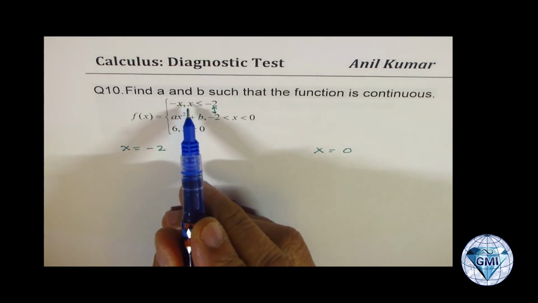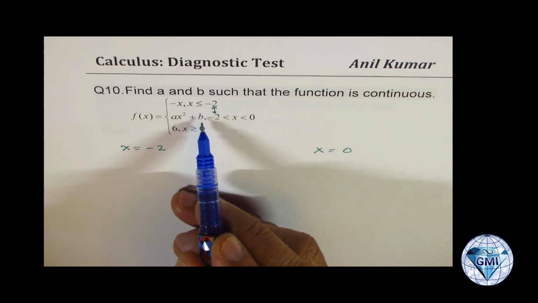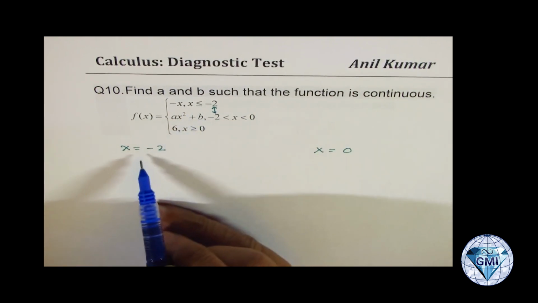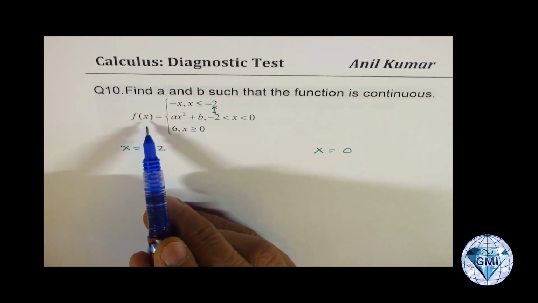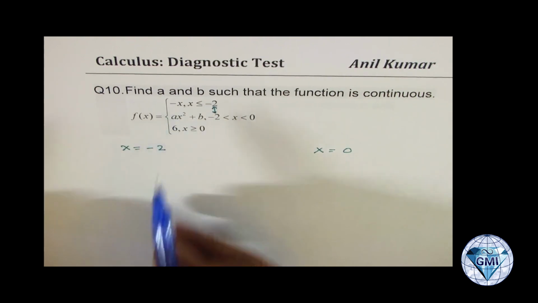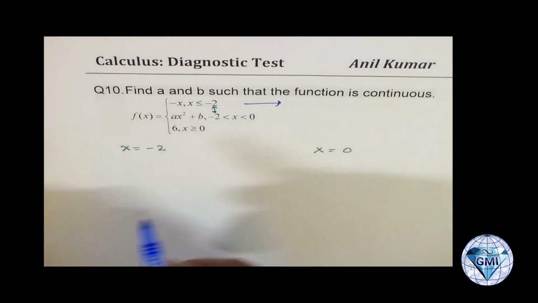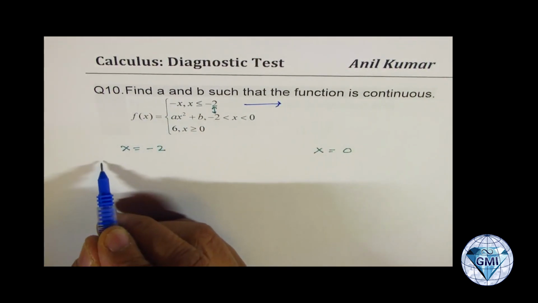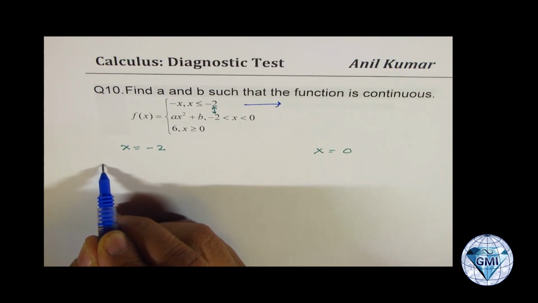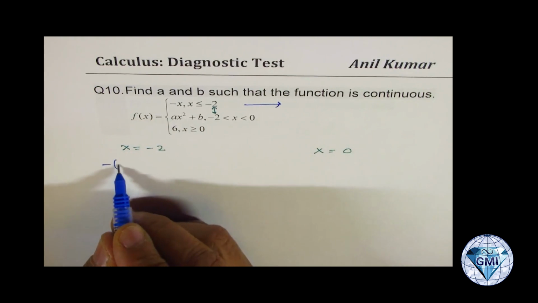So these 2 points, these are 3 different pieces. Function is continuous when they overlap, correct? So when f of x, if we substitute x as -2, what do we get? From the first leg, which is this one, x is -2, so we write -2 here.